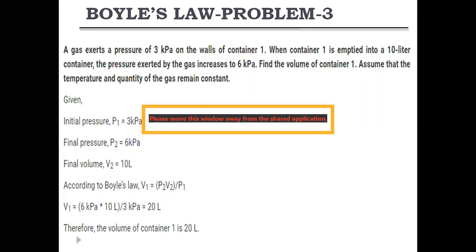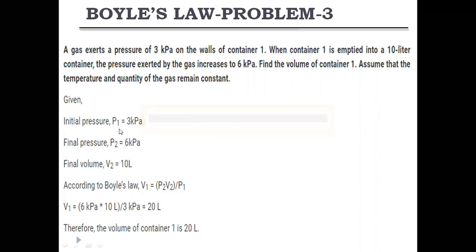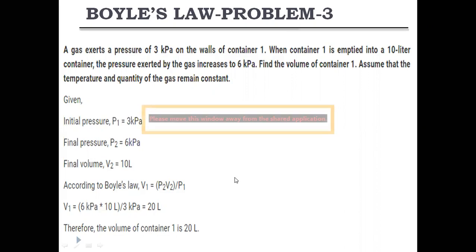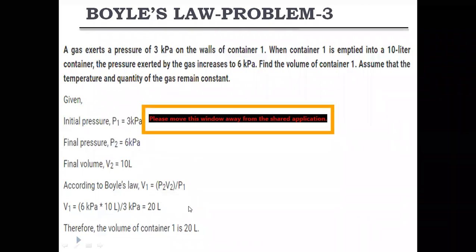Boyle's law gives the relationship between pressure and volume, so in Boyle's law problems they will give only pressures and volumes. If only these values are given, we can directly apply the Boyle's law equation and solve for the unknown value. There are 4 variables, P1, V1 and P2, V2. Out of the 4, they will give 3 values and we are asked to find the 4th value.